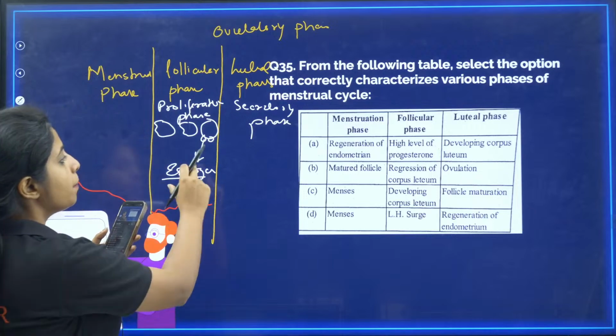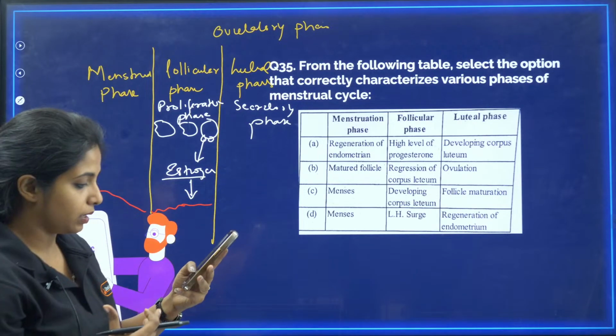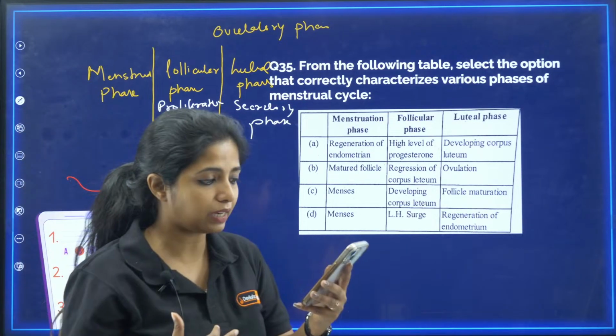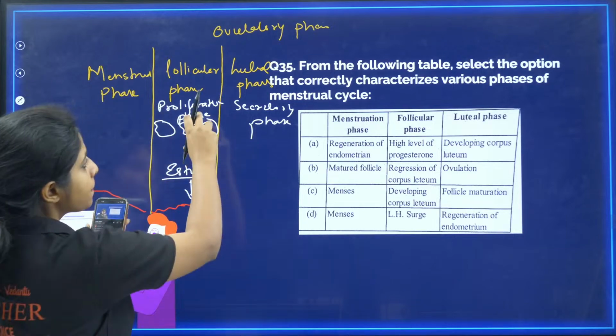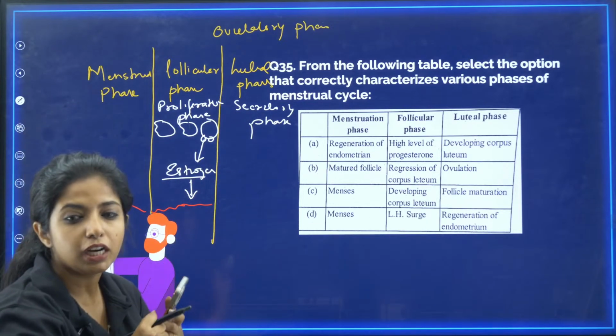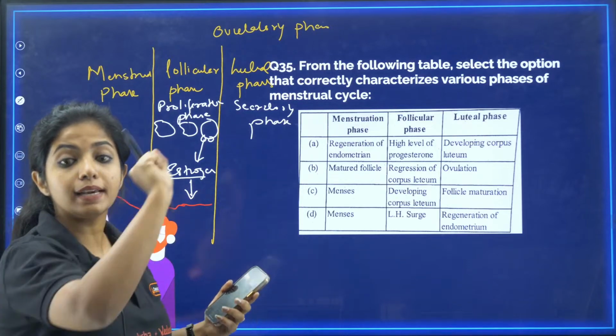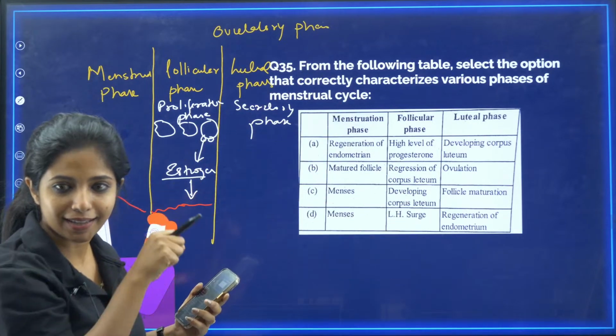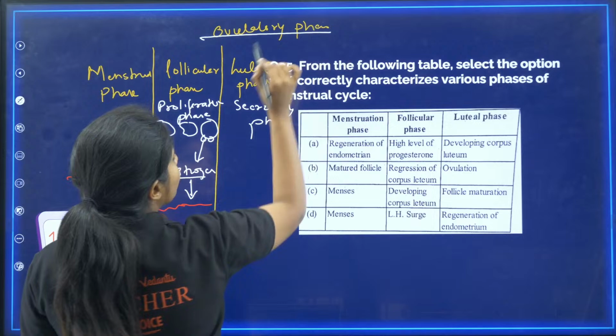Now what happens? Because of this estrogen being released, my dear children, the mature Graafian follicle will rupture open and release the secondary oocyte which is in there, and this is known as ovulatory phase.